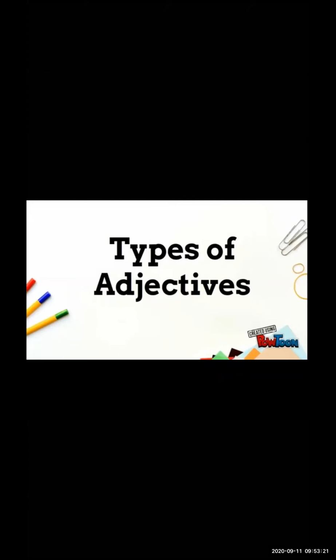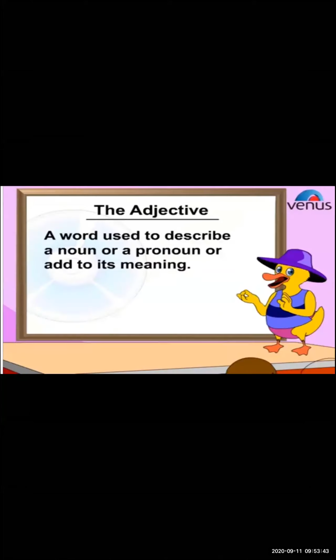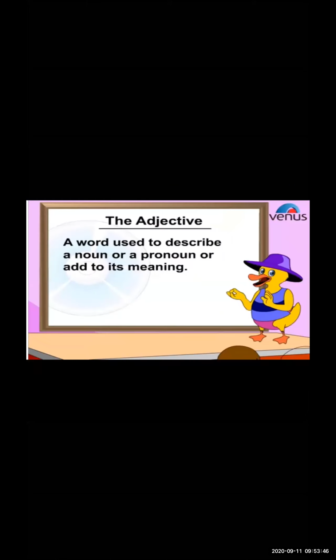Let's first understand the word adjective. What is the definition of adjective? Let us see the definition of adjective. Now, what is the adjective? Adjective: a word used to describe a noun or a pronoun or add to its meaning.